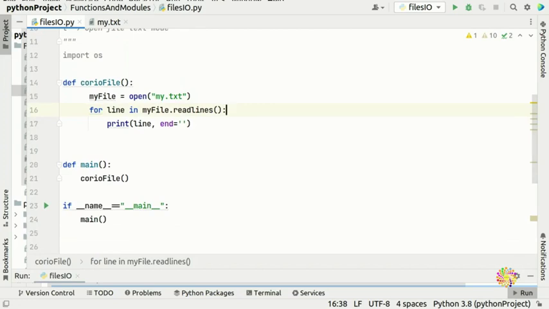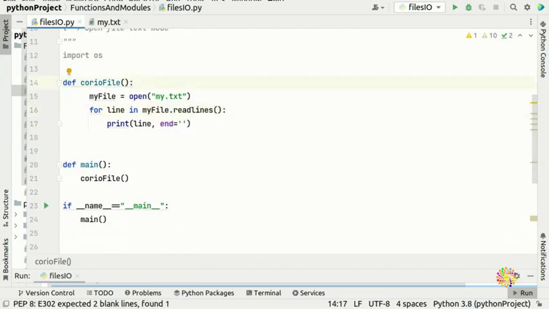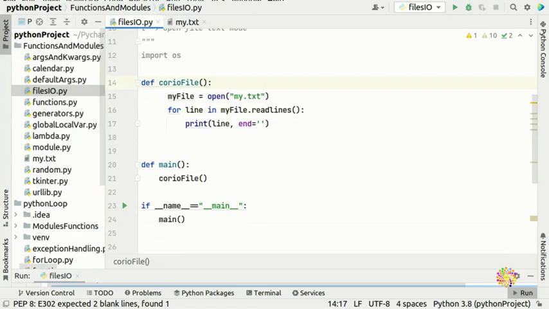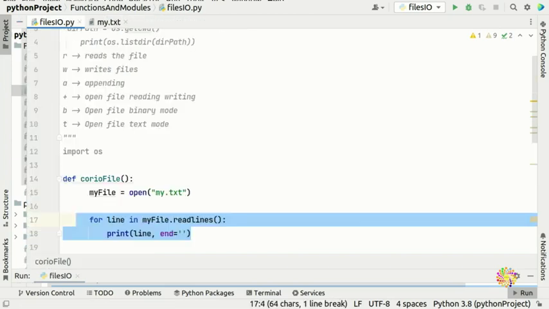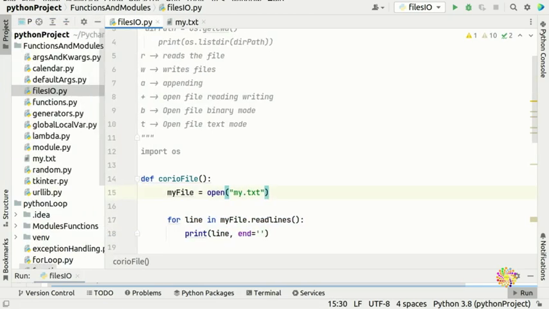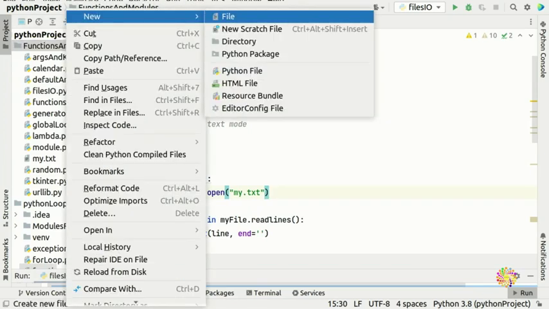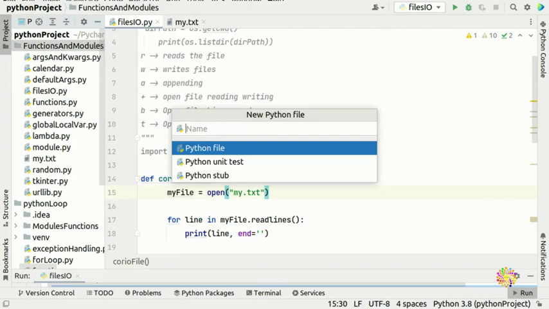Alright guys, so what happens if you try to open a file, say for example an XYZ file, and the file doesn't exist? So I'm going to make another file in Python. I'm going to call it exception handling. I'm going to open this one and put a Python file, exception handling.